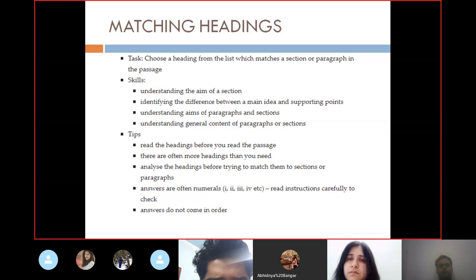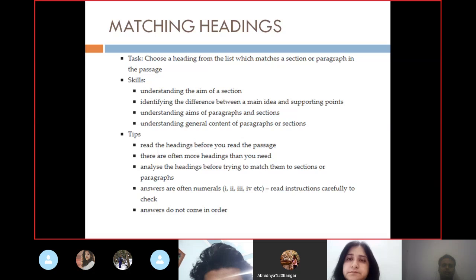Now tips. Read the headings before you read the passage. Always read the headings before you read the passage. There are often more headings than you need. As I told you, in air rage we saw that there are 14 headings, but only 7-8 were used. So the rest are scrapped. Analyze the headings before trying to match them to sections or paragraphs.